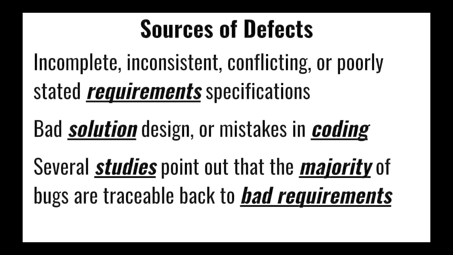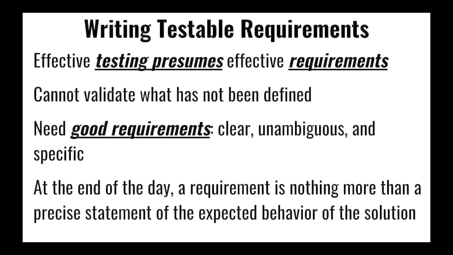As developers, we strive to improve the quality of the software we produce by implementing several organizational strategies. We do code reviews, we merge each other's code, we do pair programming, etc. Now, many studies have shown that the majority of bugs or product defects developers end up fixing actually can be traced back to requirements defects. Quality assurance needs to begin at the beginning. That is, when we are defining or agreeing on the software we intend to build. In other words, QA needs to begin when we are writing the requirements.